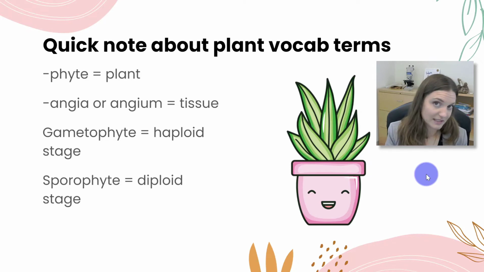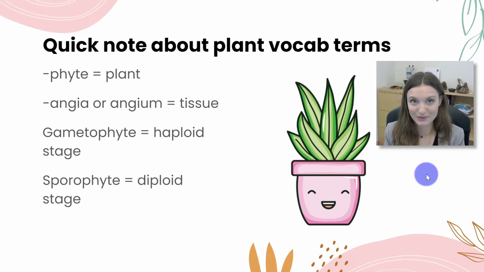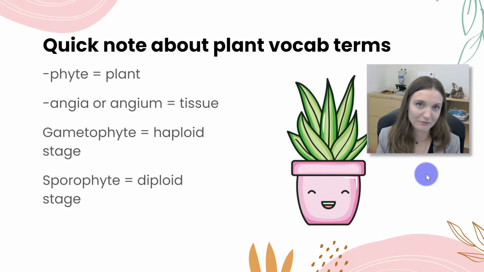The sporophyte stage produces these spores, which are a haploid cell that goes on to produce the gametophyte stage. Okay, so plants go through a unique alternation of generations, which we'll talk about, but that's the idea here. And some of the vocab terms, plants often turn a lot of people off. They turned me off when I first learned them because the vocab is so wonky. So hopefully this helps to kind of clear it up right off the top.